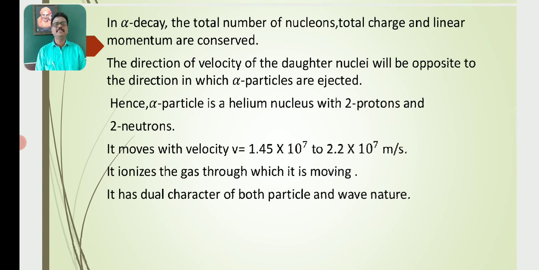In a system, the total linear momentum before decay must be equal to the total linear momentum of the system after decay. So the alpha decay process conserves the number of nucleons, total charge and linear momentum. The direction of velocity of the daughter nucleus will be opposite to the direction in which the alpha particle is ejected.